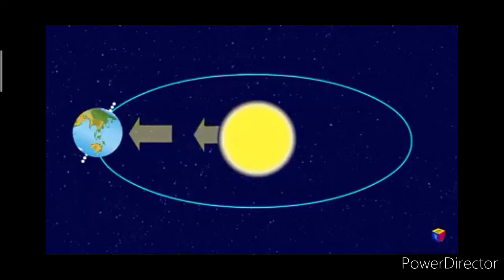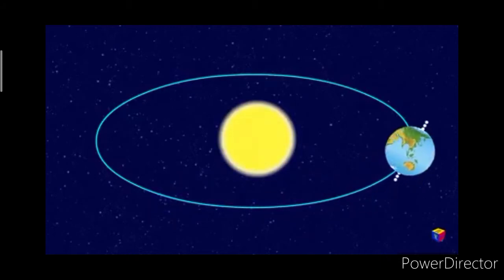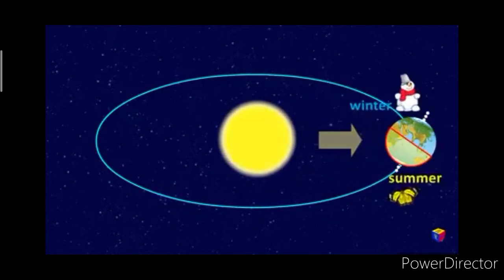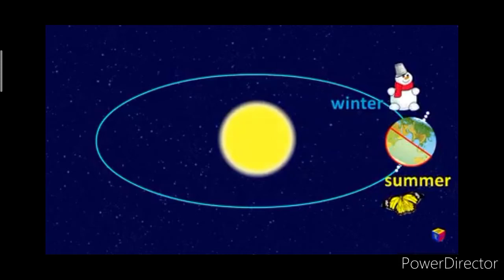That means it is summer season in the northern hemisphere, while southern hemisphere experiences winter because southern hemisphere receives less sunlight and heat compared to northern hemisphere. And vice versa, when the northern hemisphere points away from the Sun, the southern hemisphere gets more sunlight and experiences summer, and the northern hemisphere experiences winter.